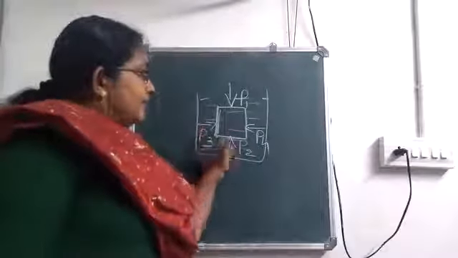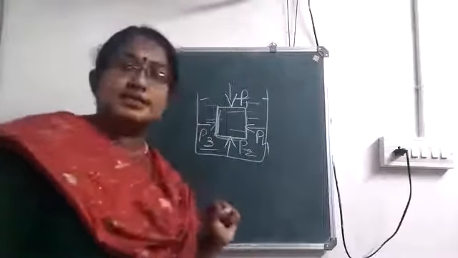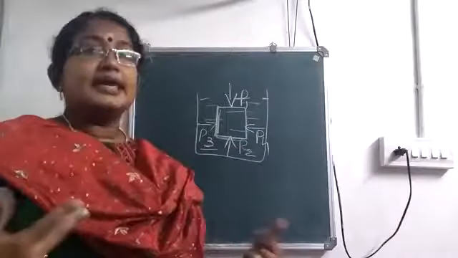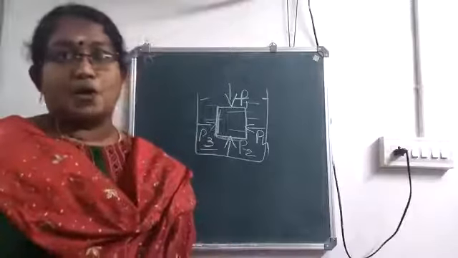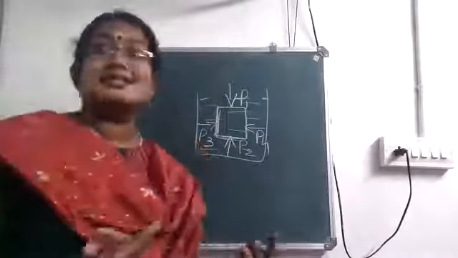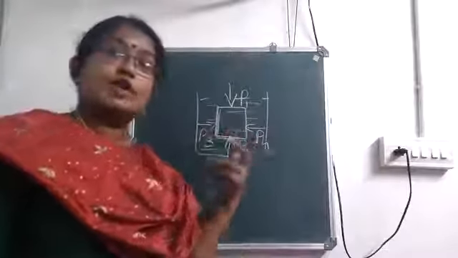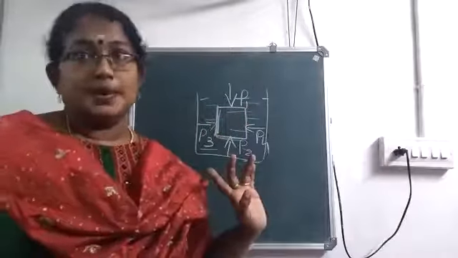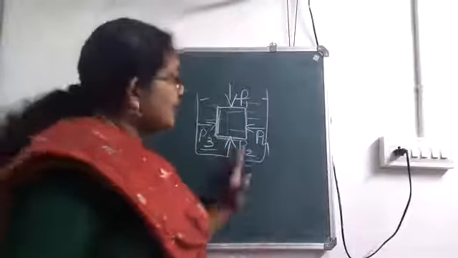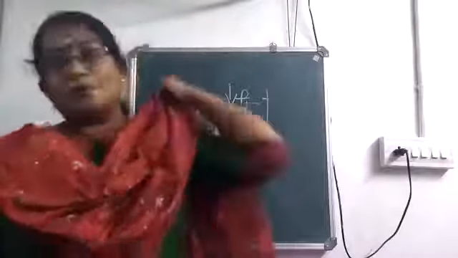Now P3 and P4, when you are considering, both are acting in the opposite direction. It will be equal and opposite. So the pressure exerted from the sides gets cancelled. They are equal and opposite. Okay. But when we consider the pressure acting in the downward direction and the upward direction, it won't be the same.